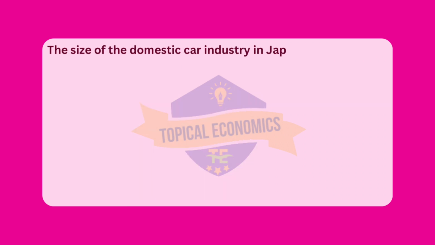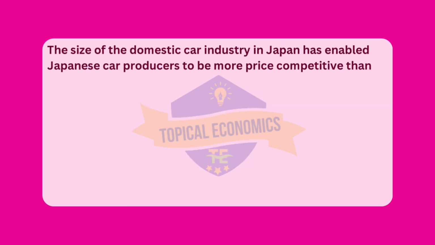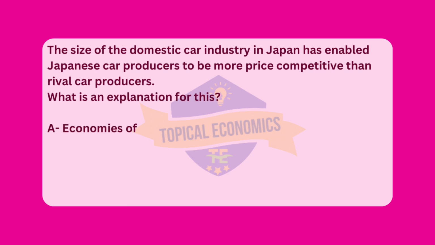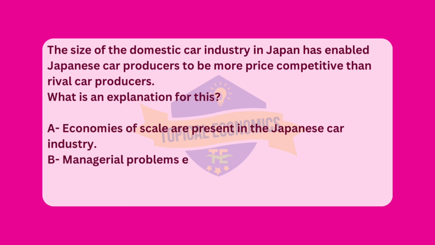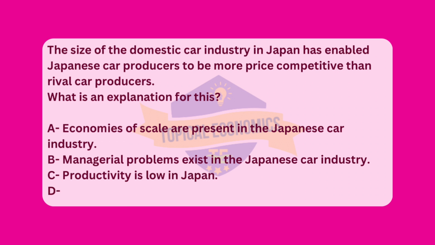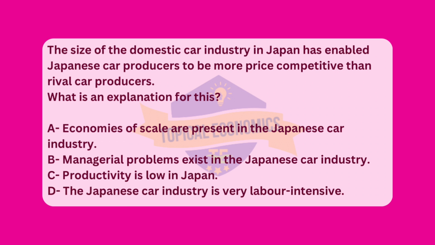Moving to question 7. The size of the domestic car industry in Japan has enabled Japanese car producers to be more price competitive than rival car producers. What is an explanation for this? A. Economies of scale are present in the Japanese car industry. B. Managerial problems exist in the Japanese car industry. C. Productivity is low in Japan. D. The Japanese car industry is very labor-intensive. Reference, 2021 October-November, version 1. The correct answer for this question is option A.